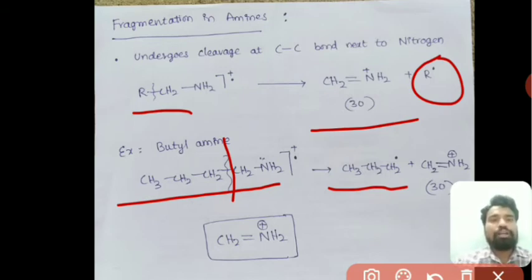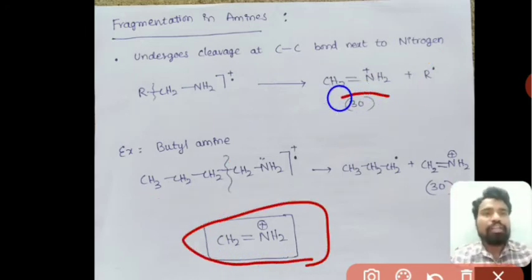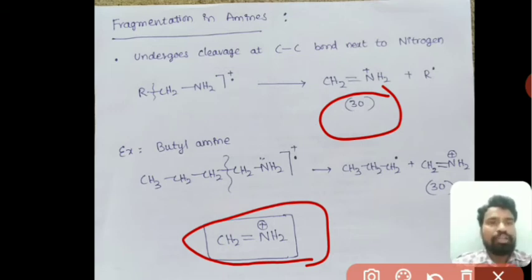The carbon carbon bond adjacent to the nitrogen will break automatically, which gives an alkyl radical and CH2 double bond NH2 plus. The positive charge is on nitrogen. So this CH2 double bond NH2 plus is the characteristic cation formed in the fragmentation of amines. This characteristic peak would be there in the mass spectra of amines.